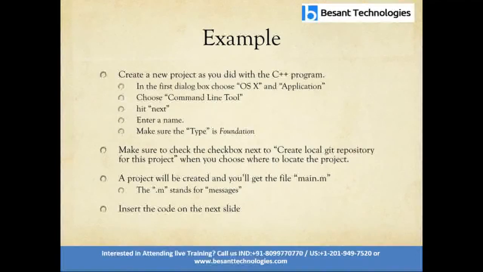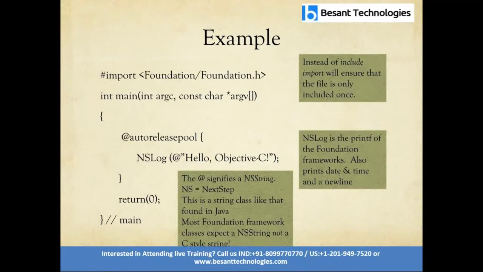So for example, create a new project as you did in a C++ program, with an OS X application using the command line tool. Enter the name and type the foundation name. Make sure the checkbox is ticked to create the local GitHub repository. With the help of Xcode, we can create the Git repository for the project. The .m file stands for messages, so it will give main.m. Insert the code. First, importing the foundation framework. Instead of include, import will ensure that the file is only included once.